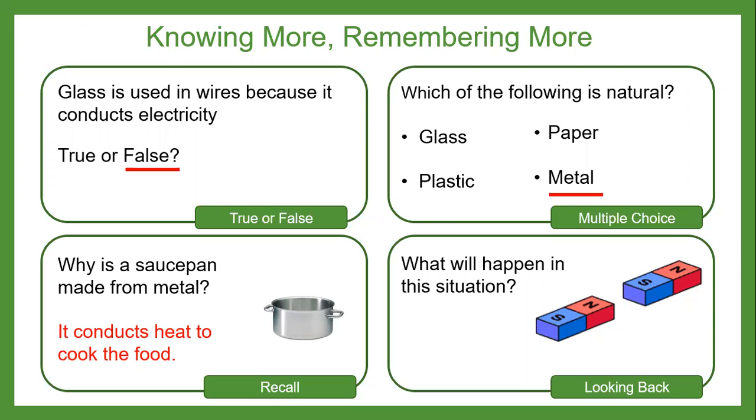What will happen in this situation? The magnets attract each other because the opposite poles attract. Well done. Right, let's move on with today's lesson.